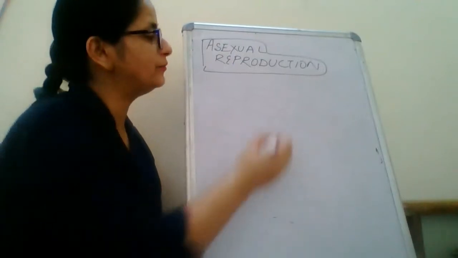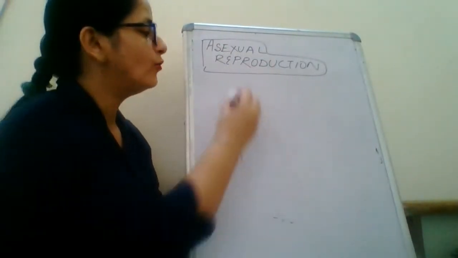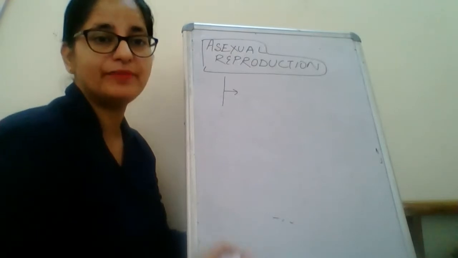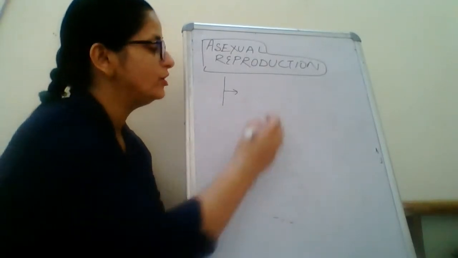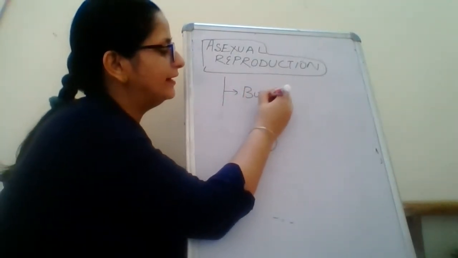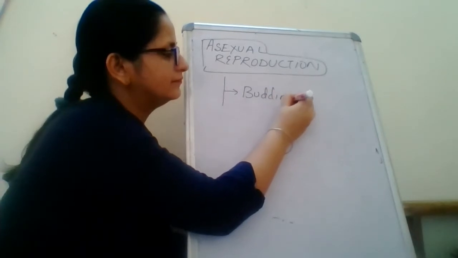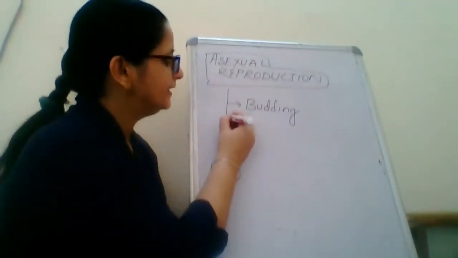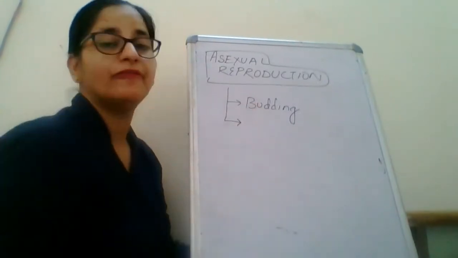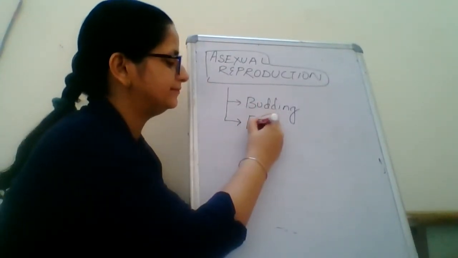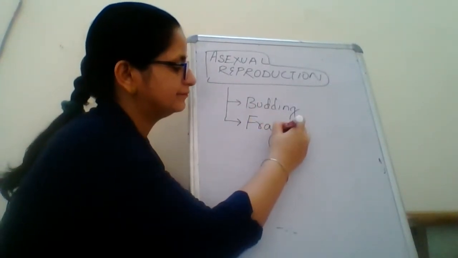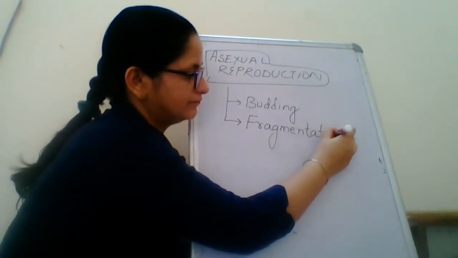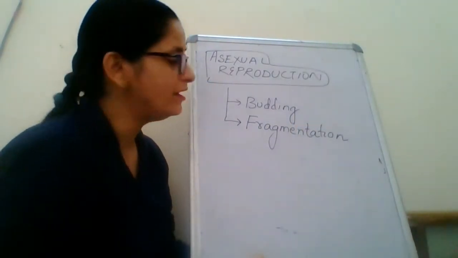In asexual reproduction, the first method that we will study is reproduction by budding. Then the second method is the fragmentation method.